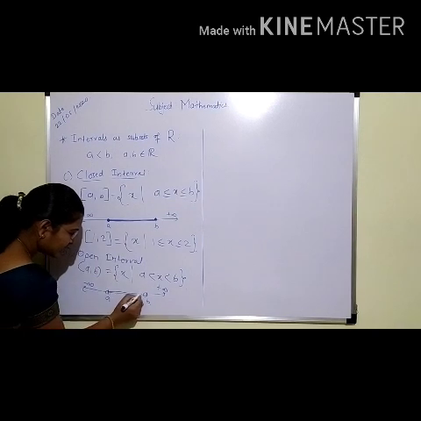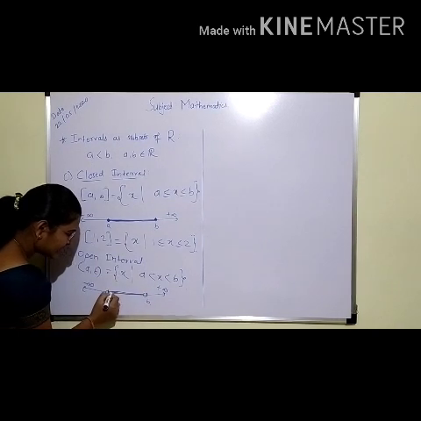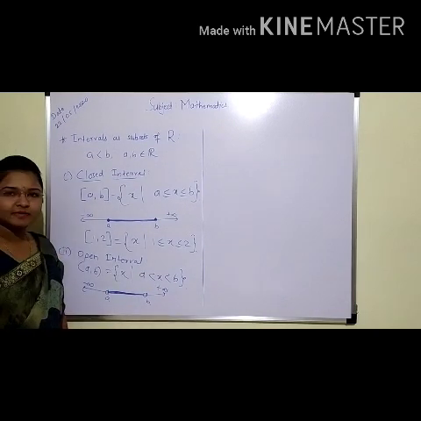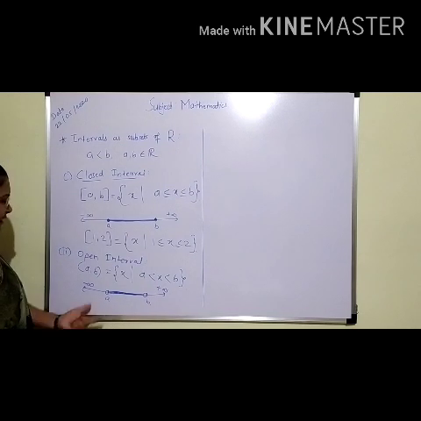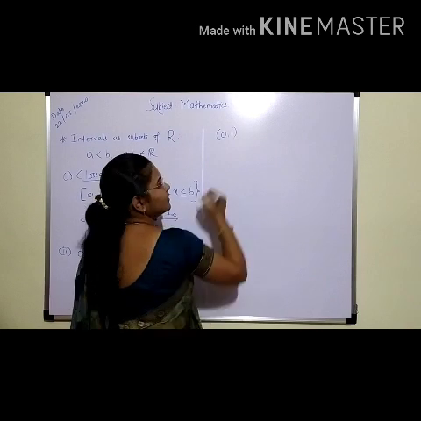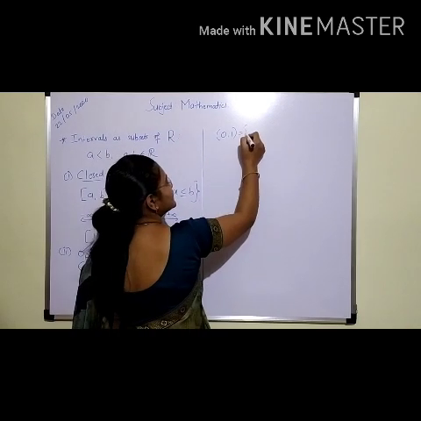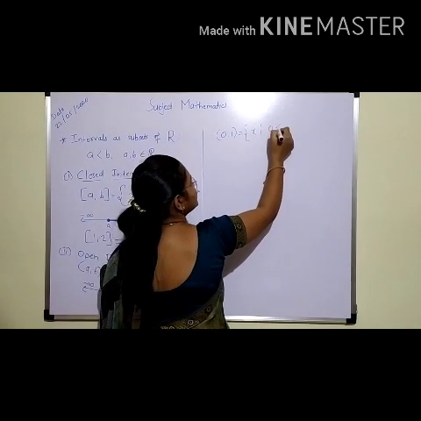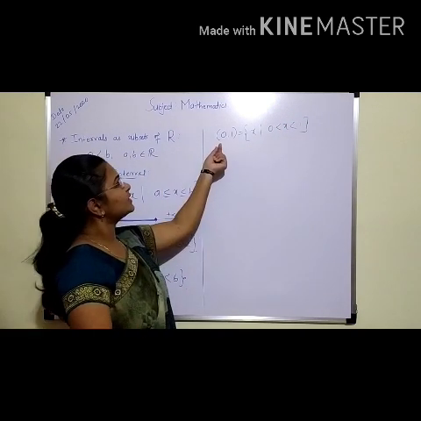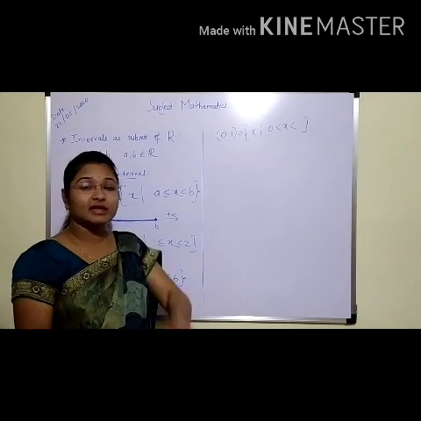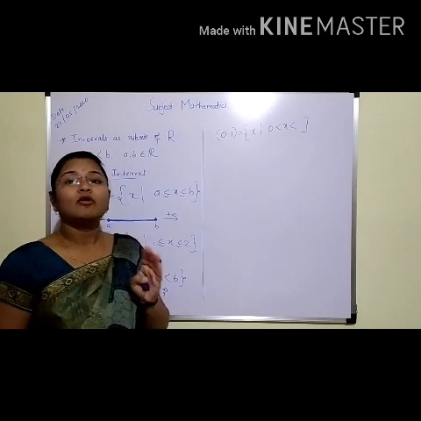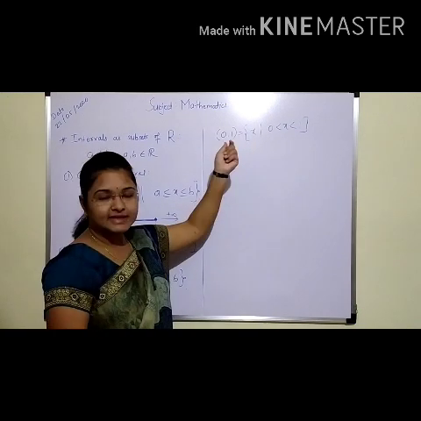So only the numbers which are strictly greater than a and strictly less than b only we will consider. If we consider any interval like the open interval 0 comma 1, it is a set of x such that 0 is strictly less than x strictly less than 1. Now students, here we will take 0.00001 but will not consider 0. Here also we will take 0.999 but will not take 1 as its member.